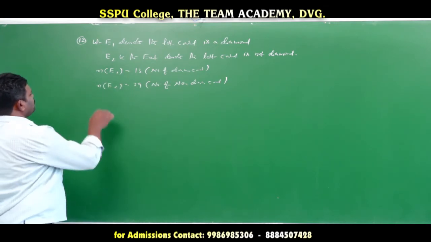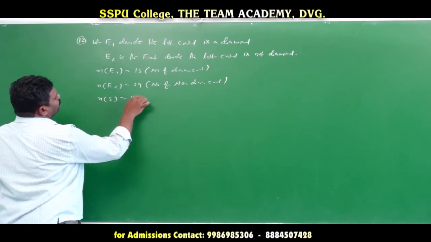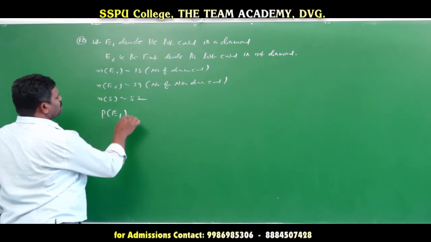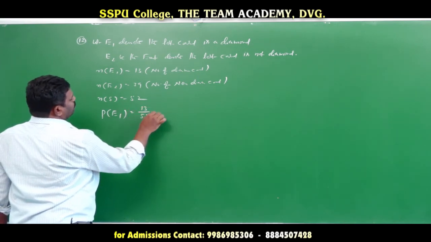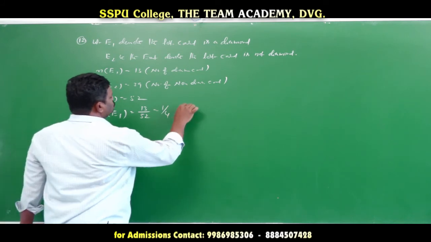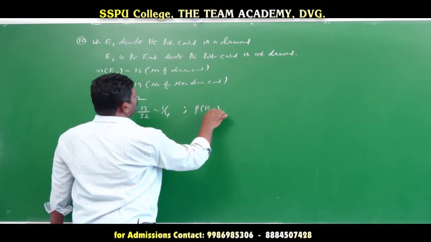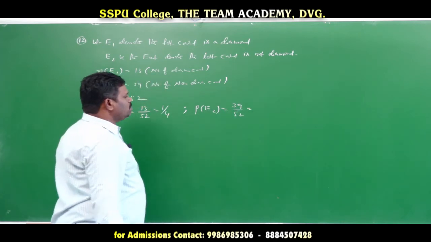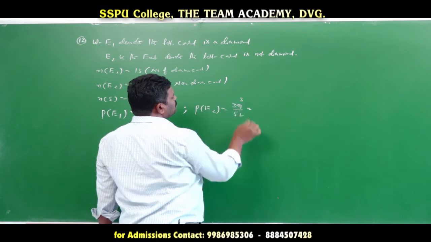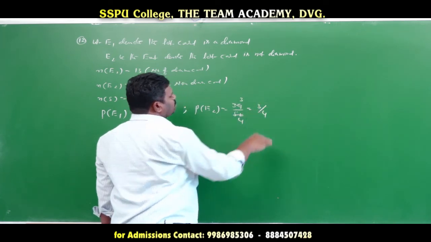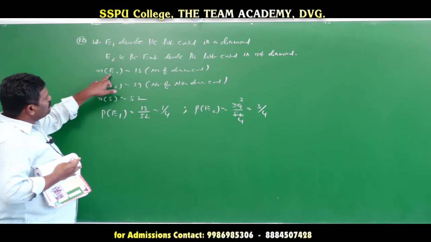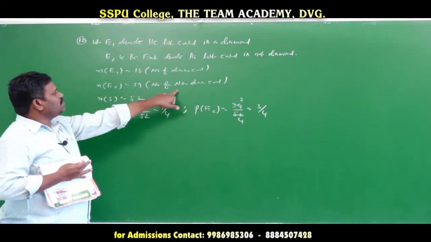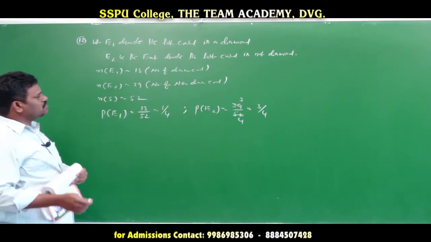So then what we have done here, n of S is equal to actually 52 there, then probability of E1, so card is a diamond card, okay. Then what we have done here, 13 by 52, that is equal to 1 by 4. So probability of E2 is equal to 39 by 52, that is equal to, 13 table, 13 3s are 39, 13 4s are 52, so 3 by 4 value, okay na. So this is the E1 denote last card is a diamond card probability. So last card is not a diamond, non-diamond card, so that's why 39. So that's why what we have done this one.